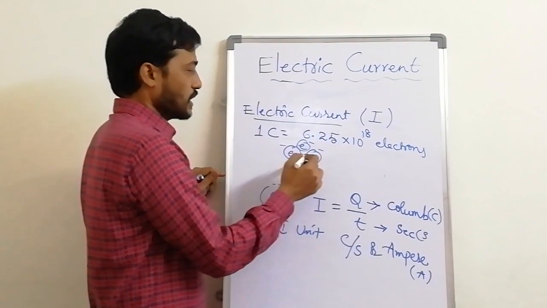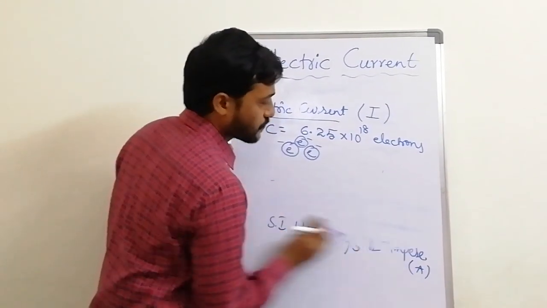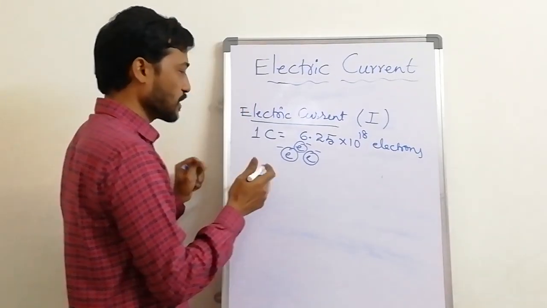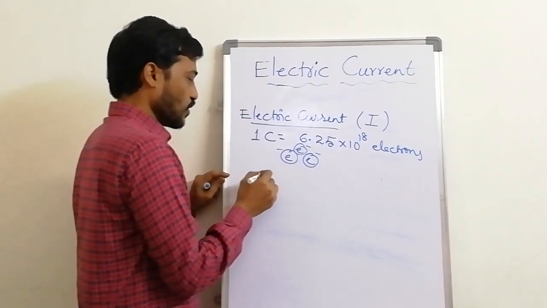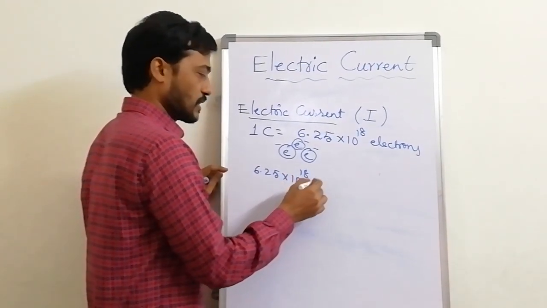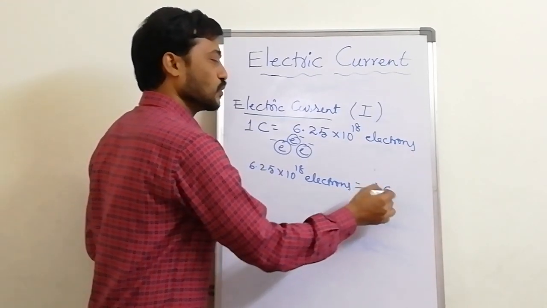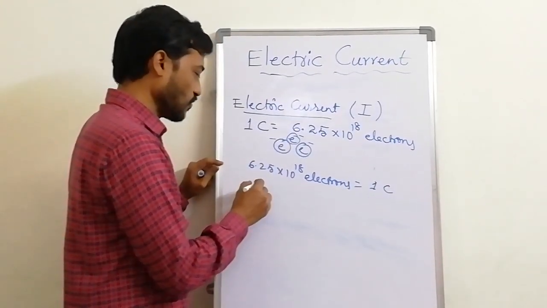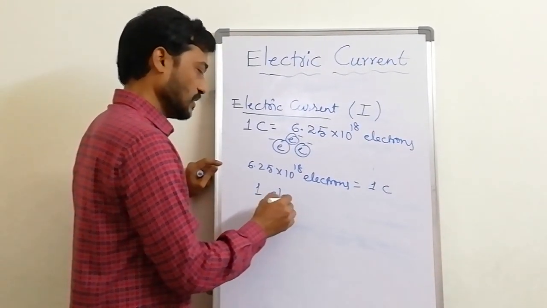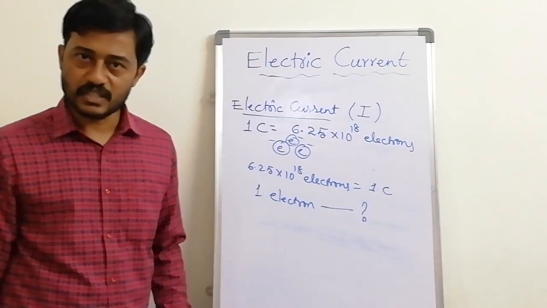In the unitary method, 6.25 into 10 to the power of 18 electrons is equal to 1 coulomb. Then 1 electron is equal to how much charge?